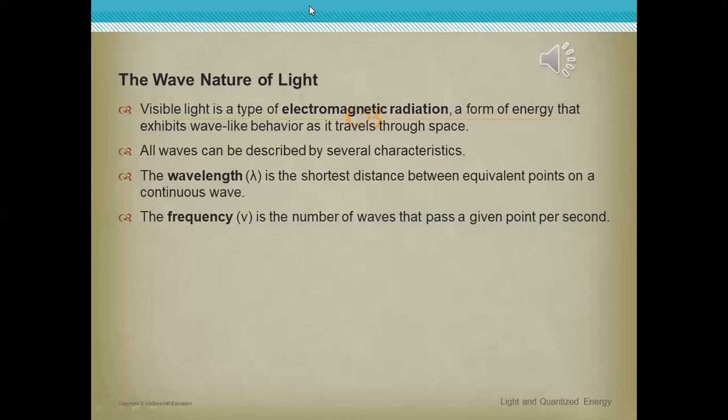The frequency is the number of waves that pass a given point per second.